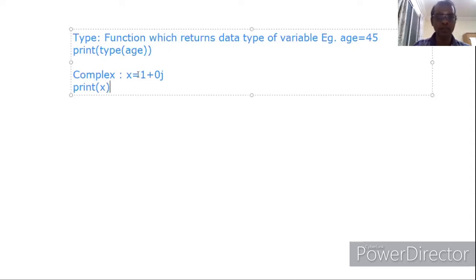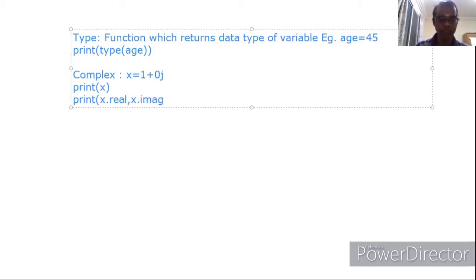Okay, so this 1 is the real part, this 0 is the imaginary part. If you put print of x dot real, comma, x dot imag, this returns 1 space 0. The earlier one returns the whole thing, that means 1 plus 0j.